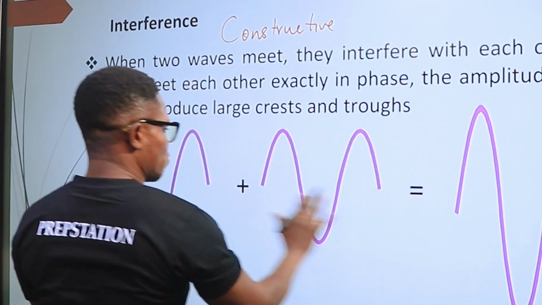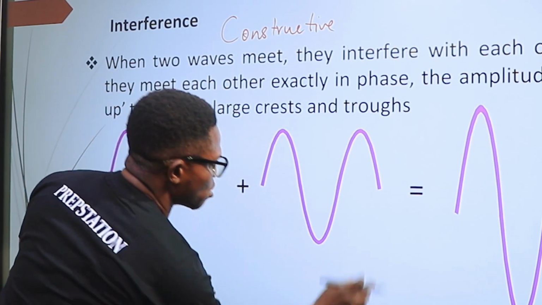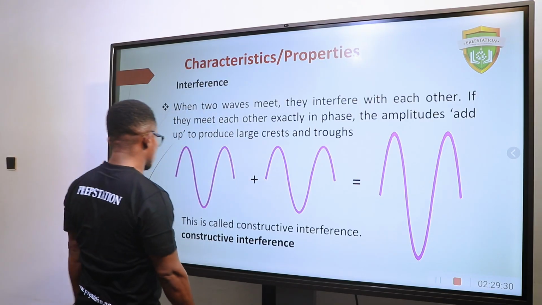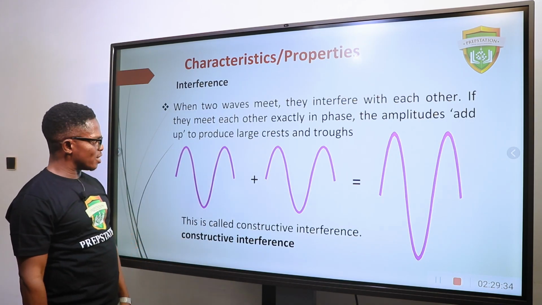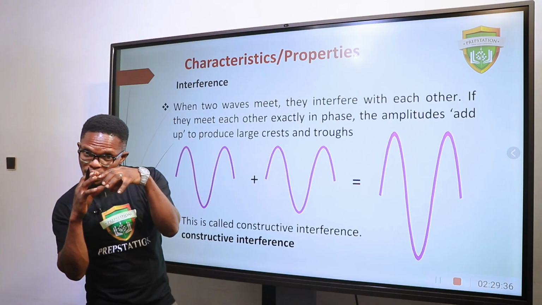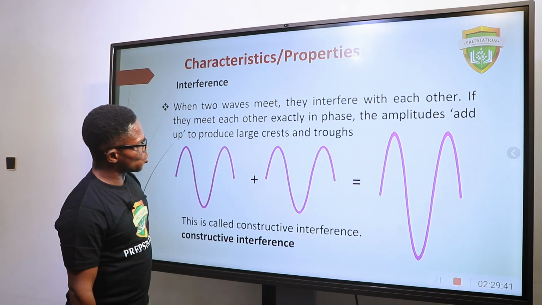Okay? When two waves interfere to give you a larger wave, you call it constructive interference. So let's move. Look at it now. In a situation where two waves interfere, meet, overlap to form a bigger wave, we call it constructive interference.